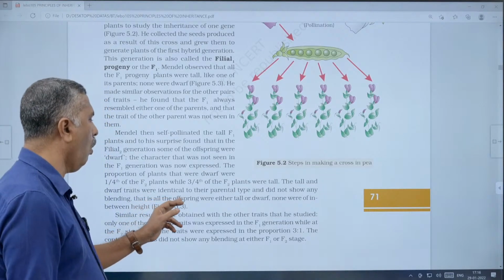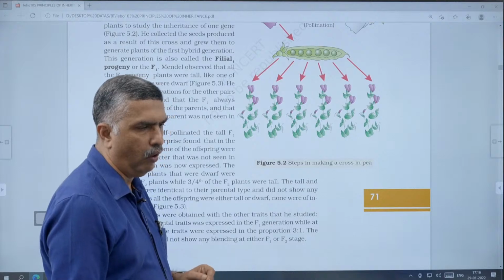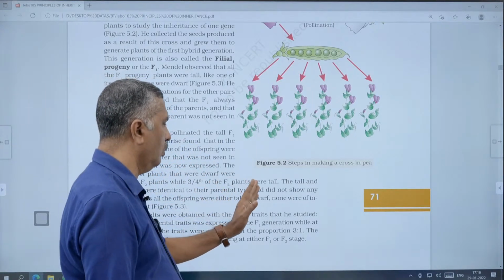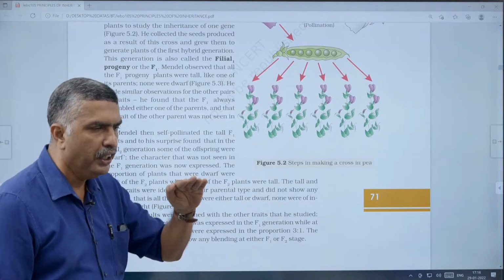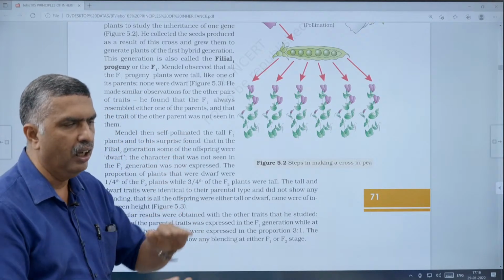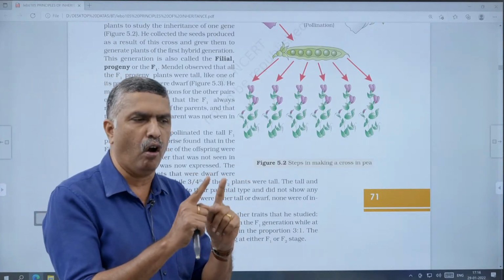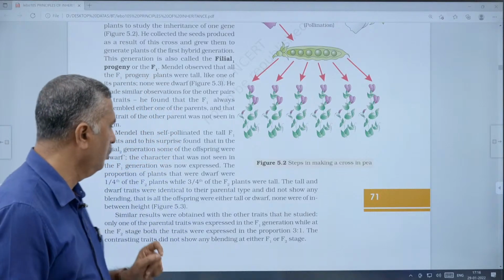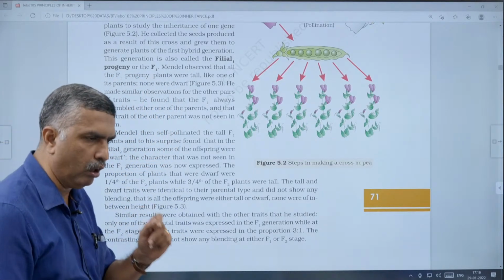That is, all of the offspring produced were either tall or dwarf. None were of in-between height. That means there will be no blending or mixing of characters in the F2 generation. That is a very important point.